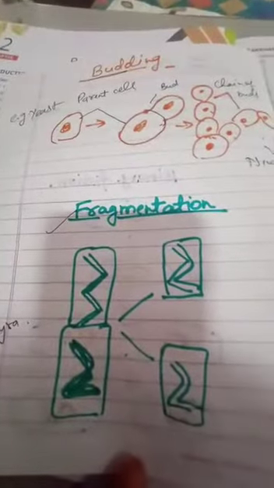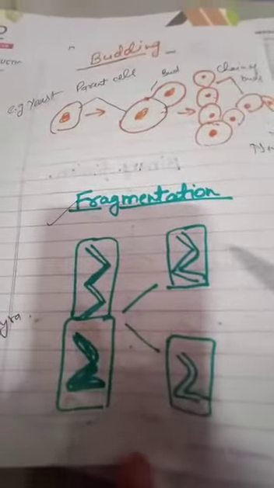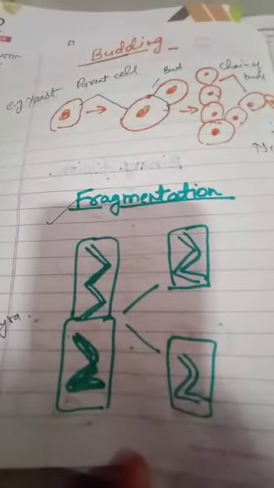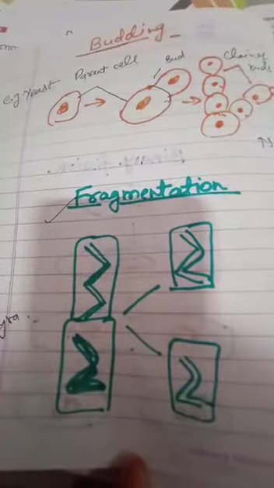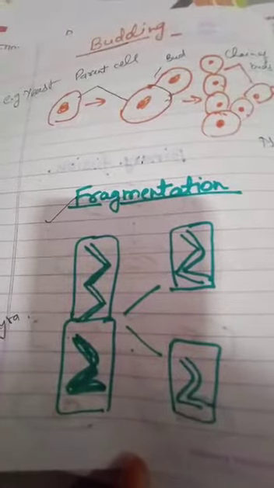Now the third type of asexual reproduction is fragmentation. As you can understand from its name, the filament or the cell body of the organism is fragmented into different fragments, but each and every fragment carries all the structures found in the parent cell, and each fragment will give rise to a new individual. This type of asexual reproduction is seen in Spirogyra, which is an alga, mosses, that is Bryophyta, and liverworts also. Okay, so this is common in those.